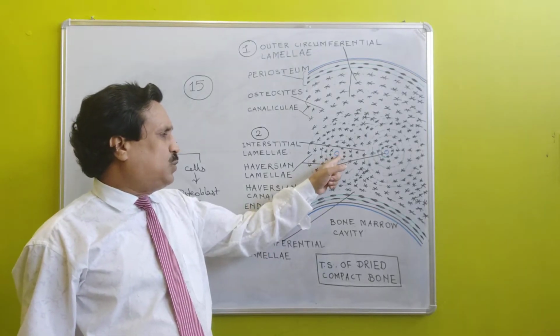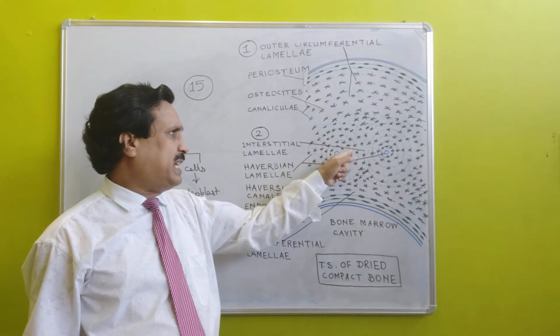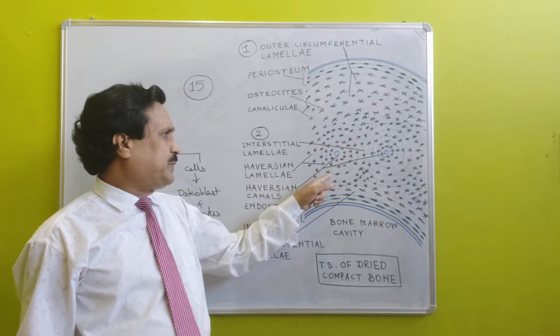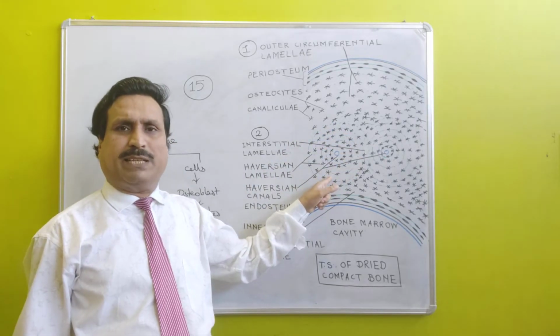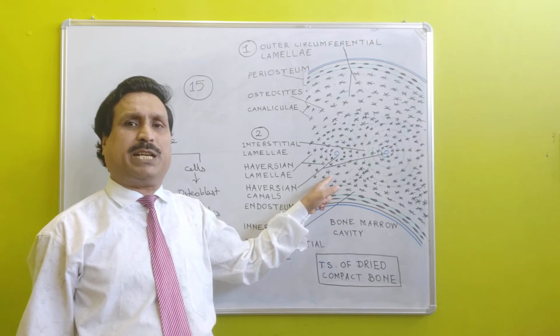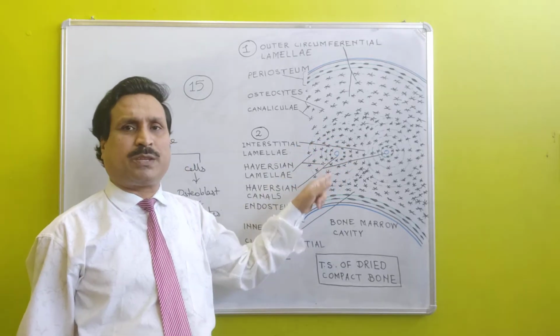Lamellae which are present around this Haversian canal are called Haversian lamellae. Haversian lamellae are present concentrically around the Haversian canal.